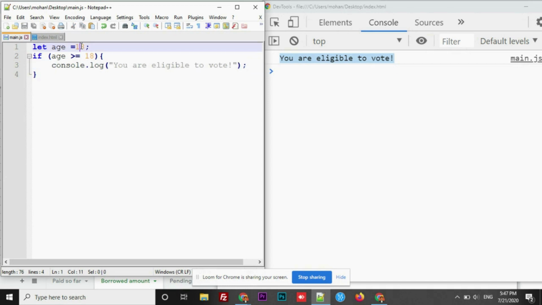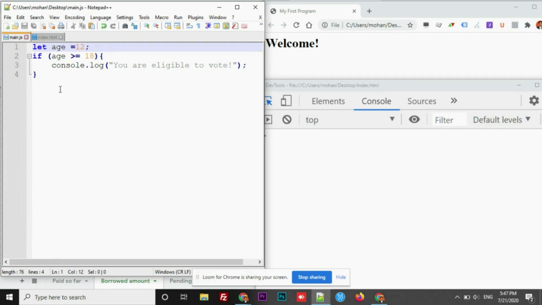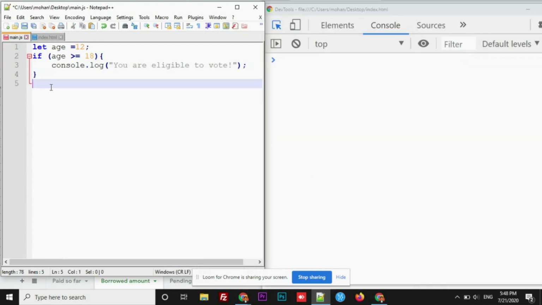What if I change it to 12? There's nothing here. Why? Because I didn't add any other statement. Here I just gave a condition saying that if it is greater than, then only display this output. If not, it won't display anything here. That's where else will come into the picture.